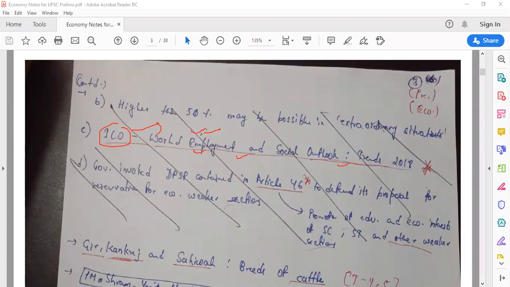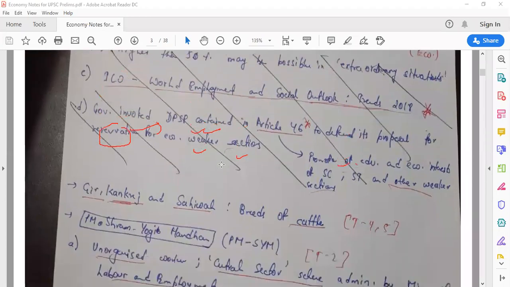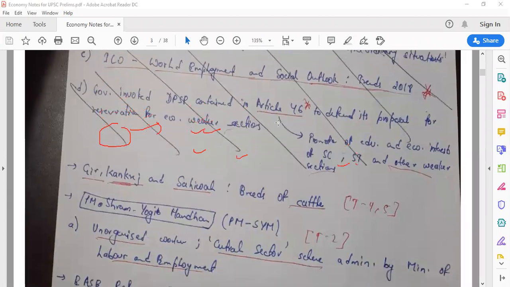Now, the second thing which I have cut here, which again can be important from a prelims perspective, is this. We all know that 10% reservation has been provided to EWS. But again, there were different cases saying that you cannot do that, or in ambiguous terms, they were saying it. Now, to defend themselves, the government invoked the DPSP, Directive Principles of State Policy, contained in Article 46.